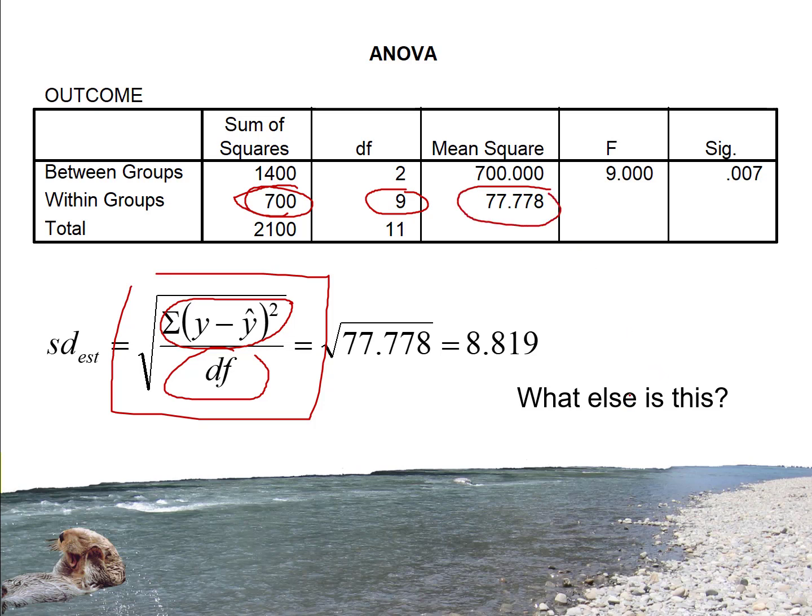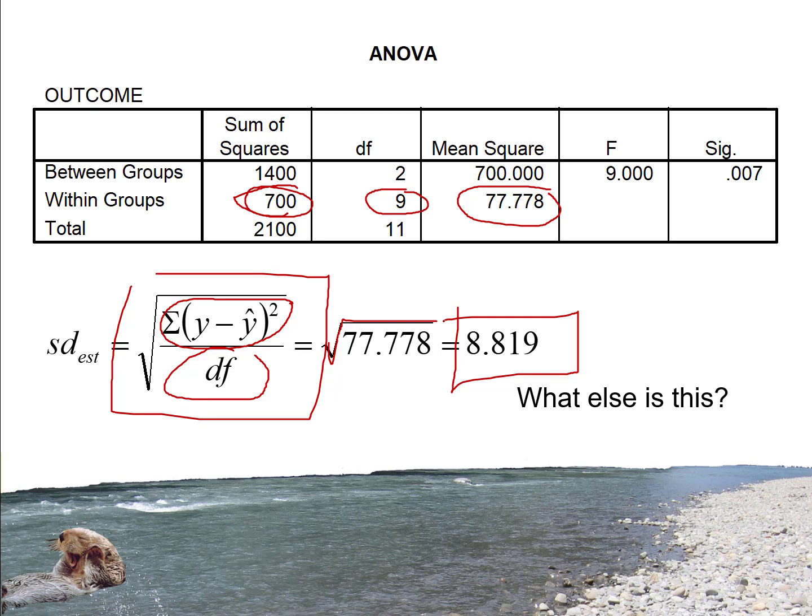That's the typical distance that people's observed scores deviate from their predicted scores in squared units. And then if we take the square root of that, we will have our standard error of estimate, how far people's observed scores typically deviate from their predicted values. And if we do that with this sample, we get a standard error of estimate of 8.81.